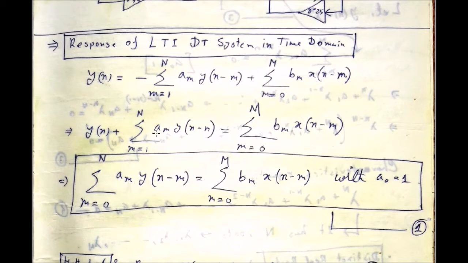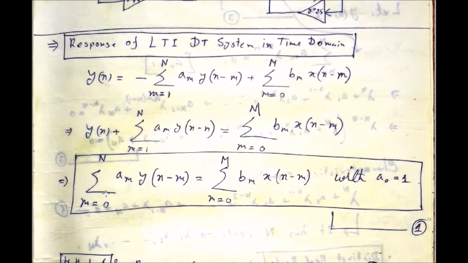Just take this particular term inside of the summation, and consider the coefficient of y[n] as a0. If you do that, your index will change from m equal to 1 to m equal to 0, because we have already taken this term inside. So the LHS is representing the weighted summation of all output terms, and the RHS is representing the weighted summation of all input terms. So it is another compact form of representation of the constant coefficient difference equation characterizing any LTI DT system.